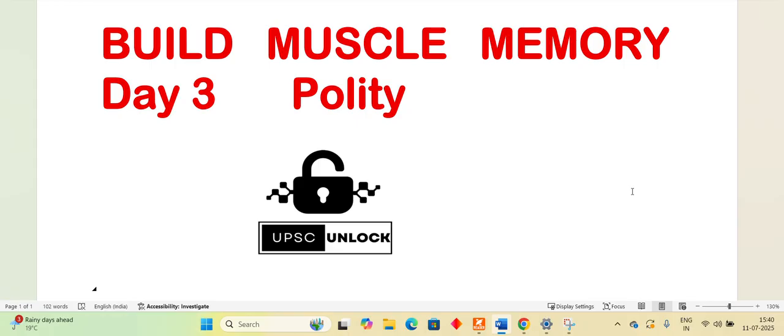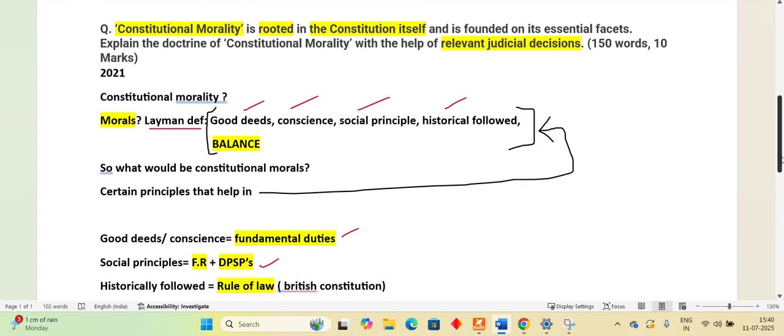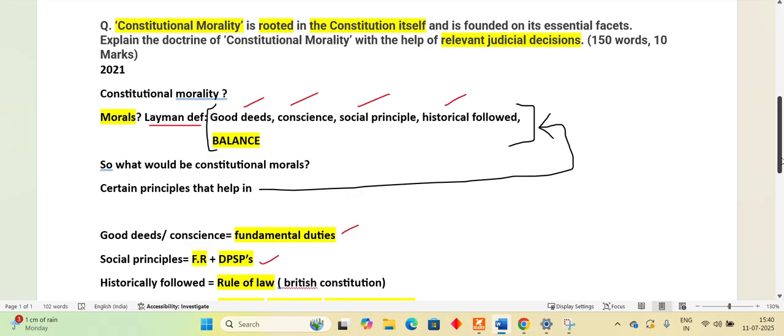Okay. For example, the one that I can think of right now is you must have heard about the tussle that is going on between the governors of various states and the ruling government, right? That they are not passing the bills, they're just sitting on the bills. So that is constitutional morality kind of a thing. That the governor is a rubber stamp head, right?